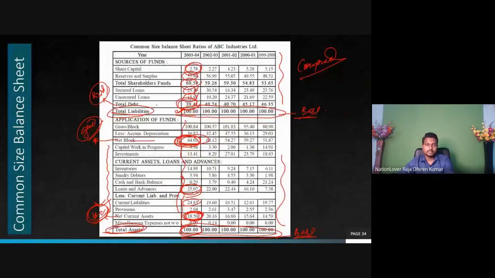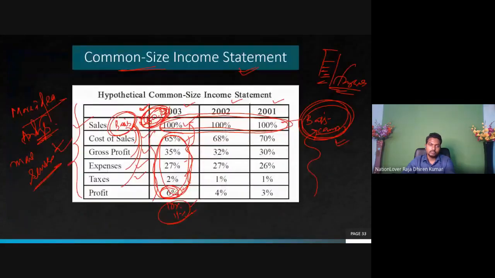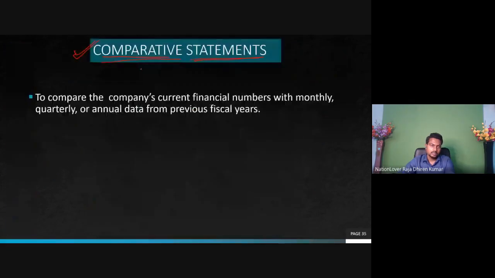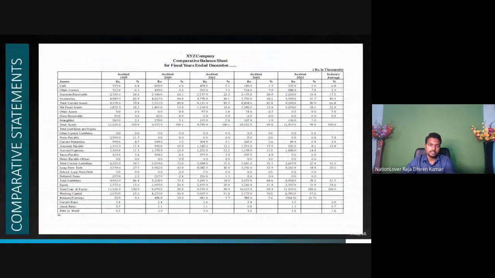In common size statement, we compare the different items with a common item. Understand the points? Many years are given, but maybe need not be used. We generally compare in relation to the total. But what happens in case of comparative statement? Look here. We compare the data across the financial statements. Suppose comparative balance sheet, so across the balance sheets of various years and with the industry also.